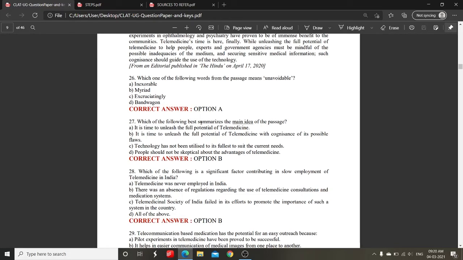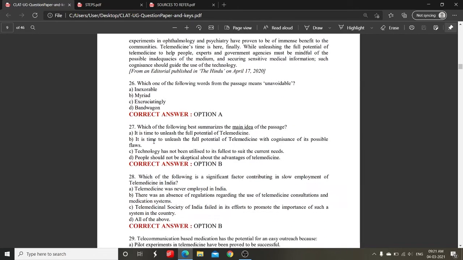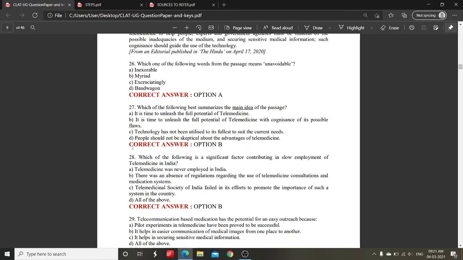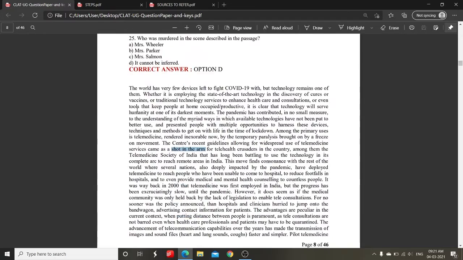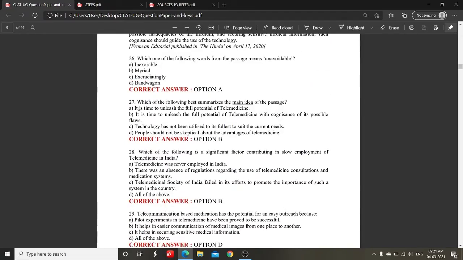So coming back to our second question, which we left to do in the fourth step. Which one of the following best summarizes the main idea of the passage? We will have to eliminate the options here again, and then select the right option from it. When you have read the complete passage and then read these options, you will be easily able to eliminate and get the correct answer.